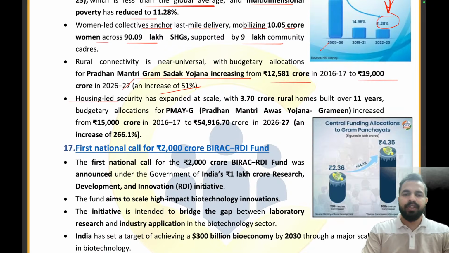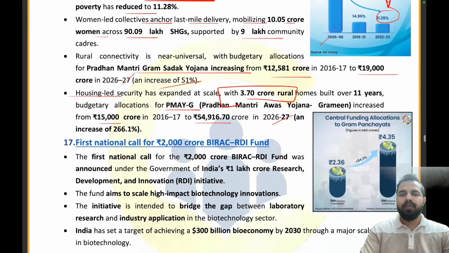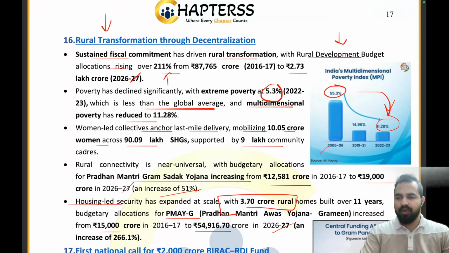Now the housing-led security has expanded at a scale with 3.7 crore rural homes built over 11 years under the Pradhan Mantri Awas Yojana Gramin, increased from 15,000 crore to 54,916 crore in 26-27. My dear friends, let me tell you a very important point here. See, what happens is that when the parliament session is going on, the minister comes into the parliament. He just tells the different initiatives that we have taken. And this news article is also an example of the same.